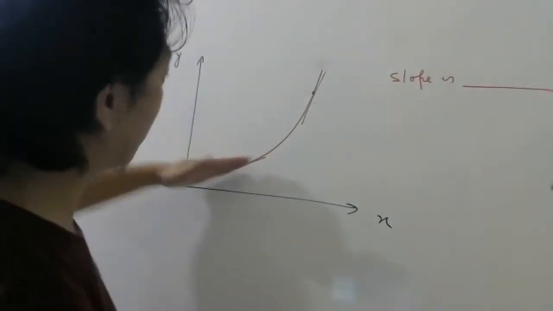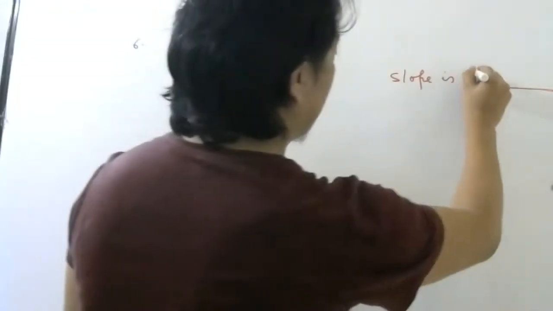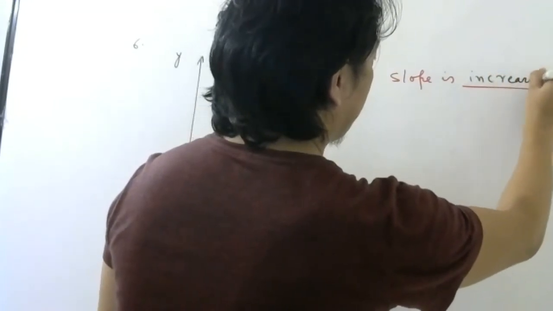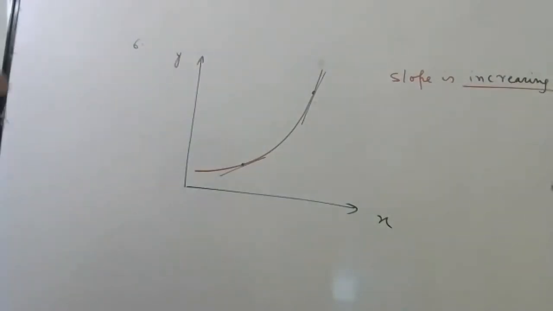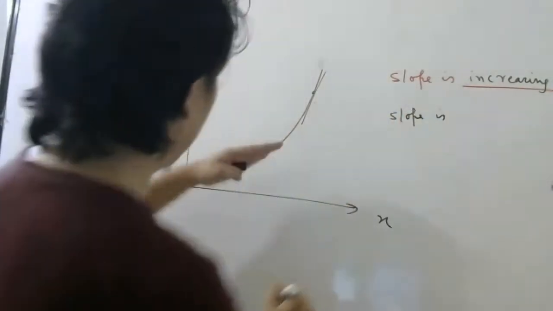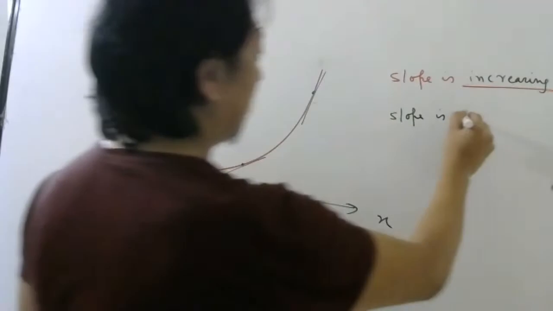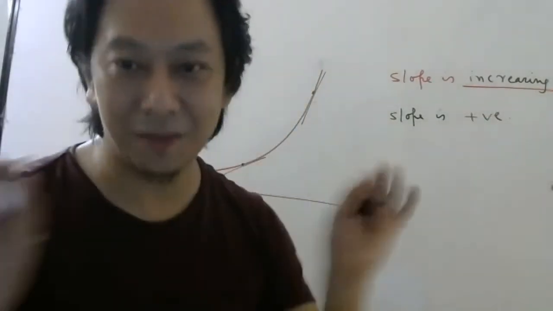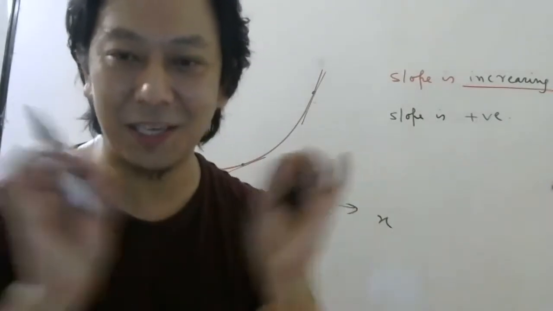The mountain is becoming steeper, so the slope is increasing. And is it positive or negative? Since the line is making an acute angle, the slope is positive. Simple now. Understood the concept. The concept is very simple.